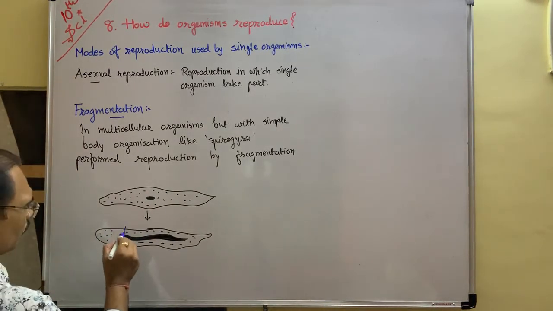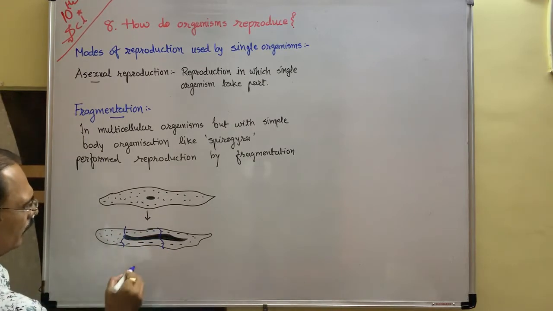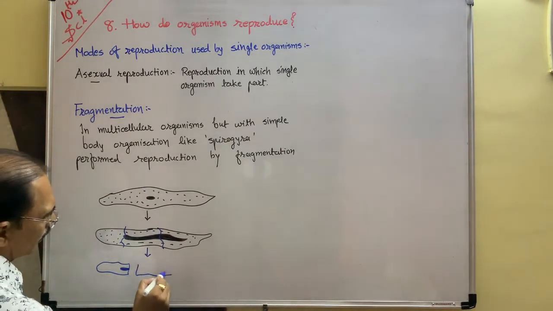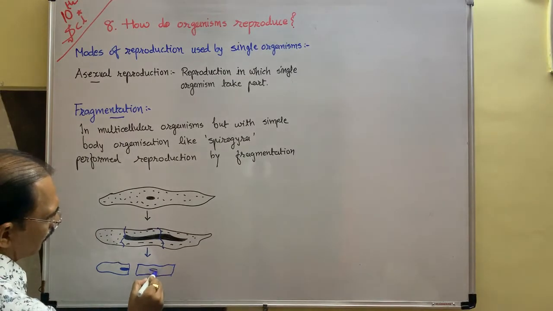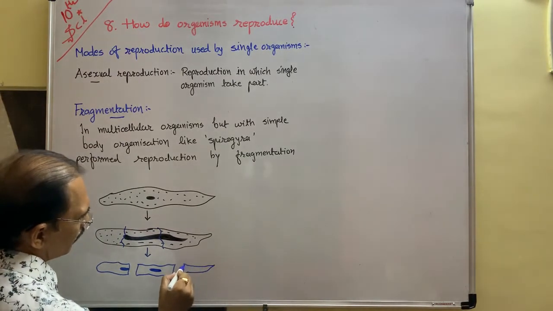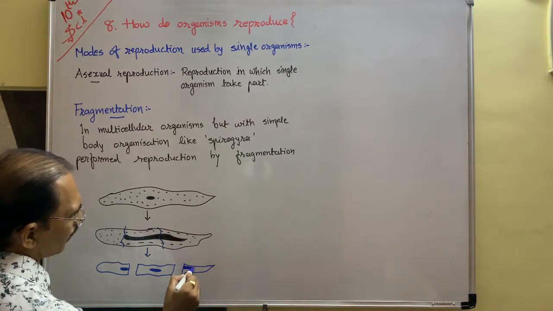It divides from here, here in this way, and then it occurs not only in two parts, but maybe more than two parts.